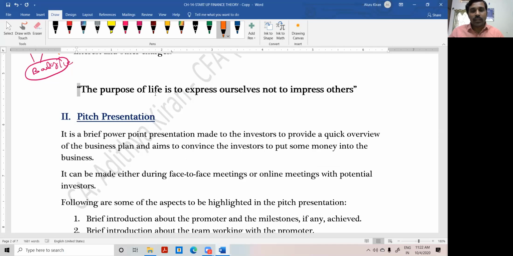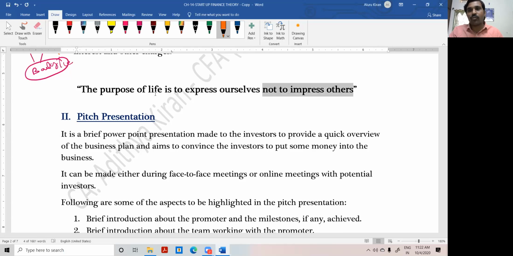I got the point. So our goal in a presentation is focusing on expressing ourselves. How comfortable is the investor with my idea? Will the investor understand my terminology or my way of presenting the data or not? That is what I have to understand and focus on: whether the investor will be able to understand what I want to say, whether the investor will catch my point or not. Whether the investor will be impressed with that point or not, you should ignore.